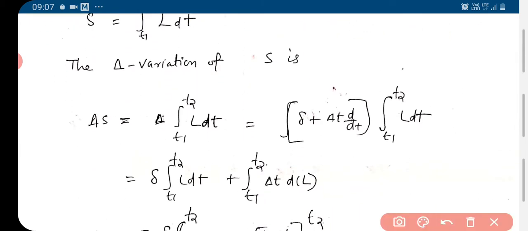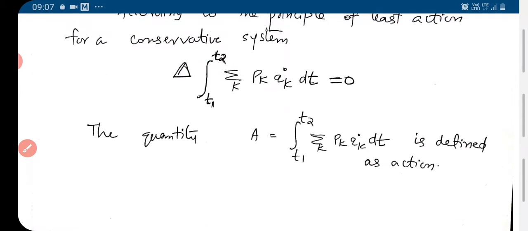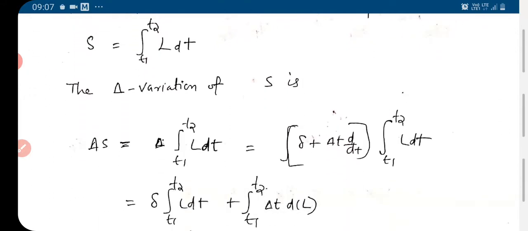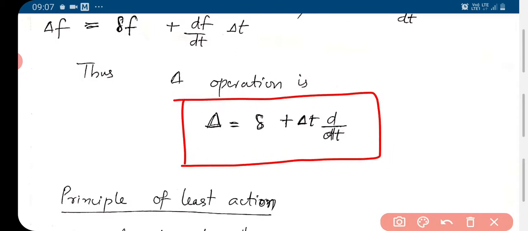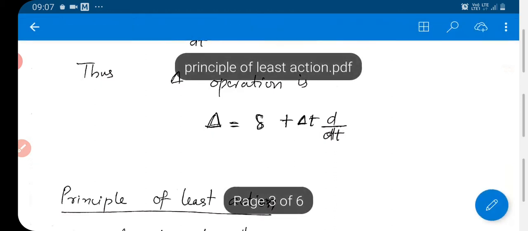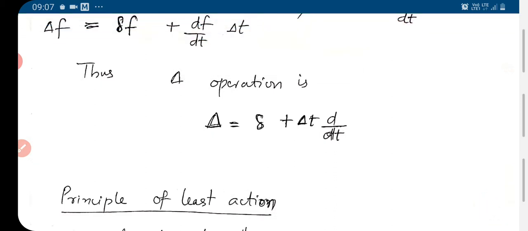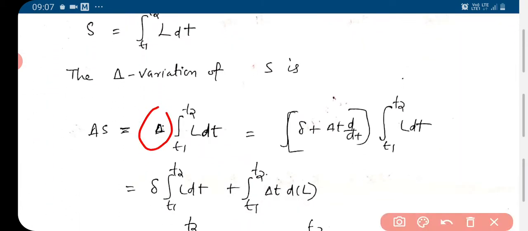So del S is del of the integral from T1 to T2 of L dt, and del is given by the del operation, that is delta plus del t d by dt. So for this del, I am giving delta plus del t d by dt acting on the integral from T1 to T2 of L dt.